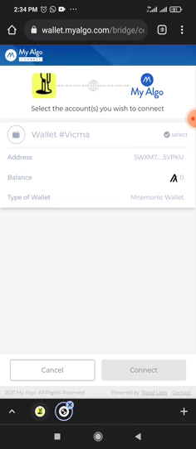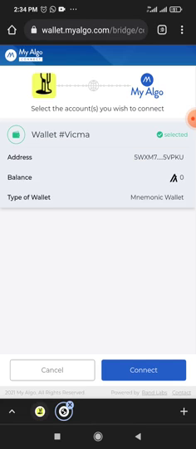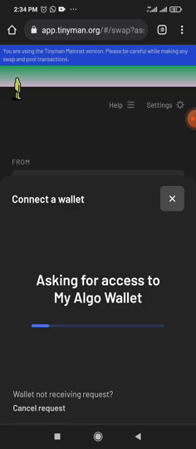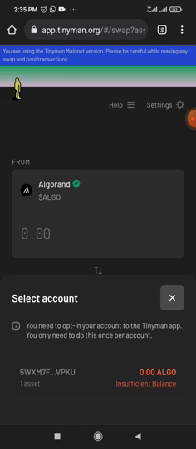Connect to this wallet. You now select the wallet account you wish to connect. You select the account here. Then you click on the wallet, which is the VicMark. You click connect. Now it's asking for access. Now it has successfully connected.